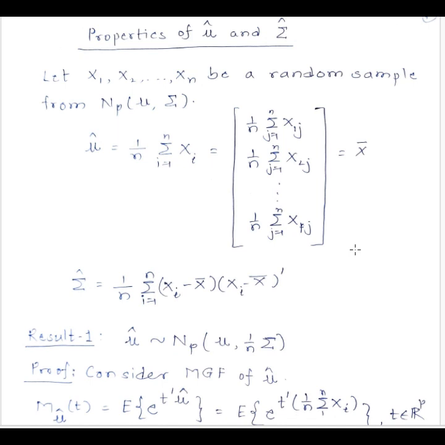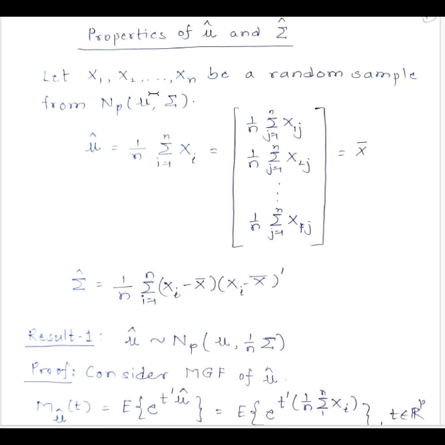distribution. So suppose we have a random sample of size n from multivariate, that is p variate normal distribution with mean vector mu and variance covariance matrix sigma. So then we have already shown that the sample mean vector calculated like this becomes the maximum likelihood estimator